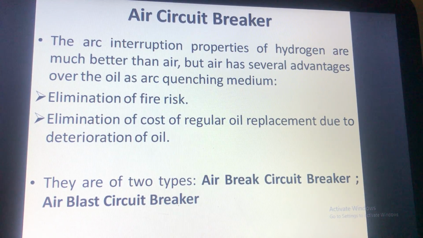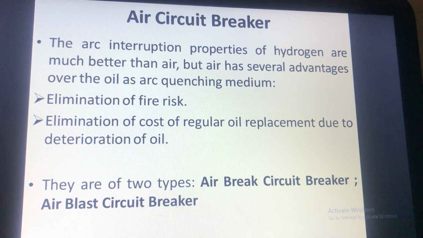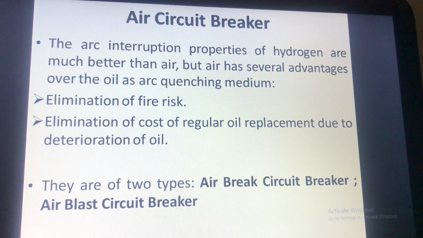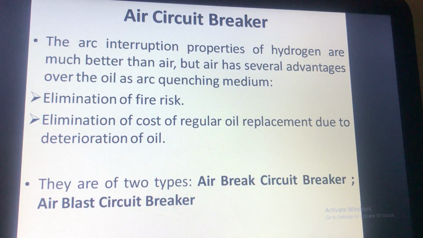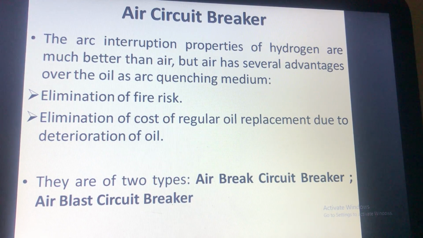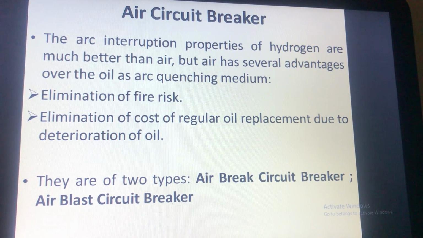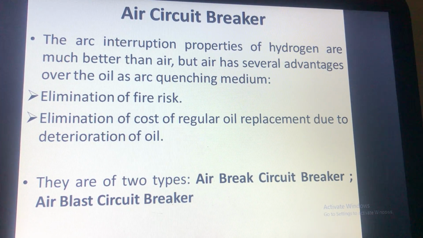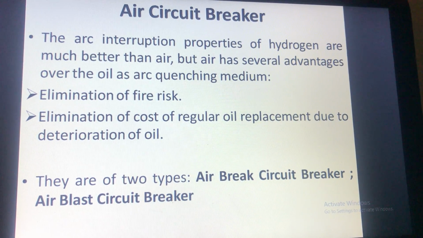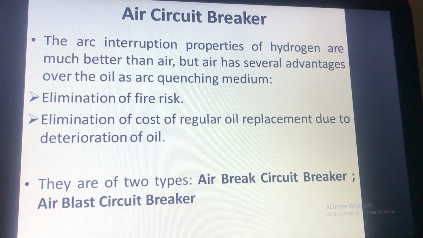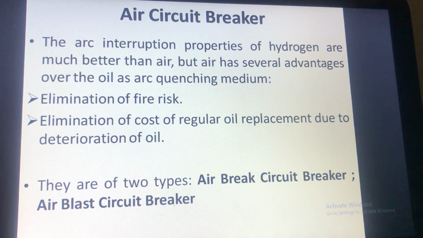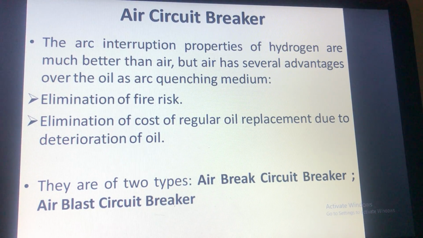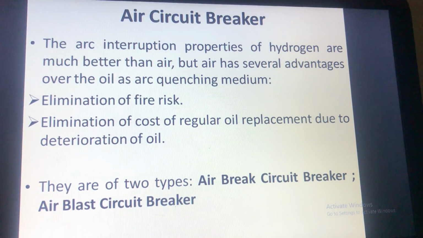The arc extinguishing properties of hydrogen are much better than air, as we already discussed in oil circuit breakers. But air has several advantages over oil. First is the elimination of fire risk, and secondly the maintenance cost of the oil is cut off, because in oil circuit breakers the regular replacement of oil was required, but in an air circuit breaker no such maintenance is required. Now the air circuit breakers are of two types. One is the air brake circuit breaker and the second is the air blast circuit breaker.